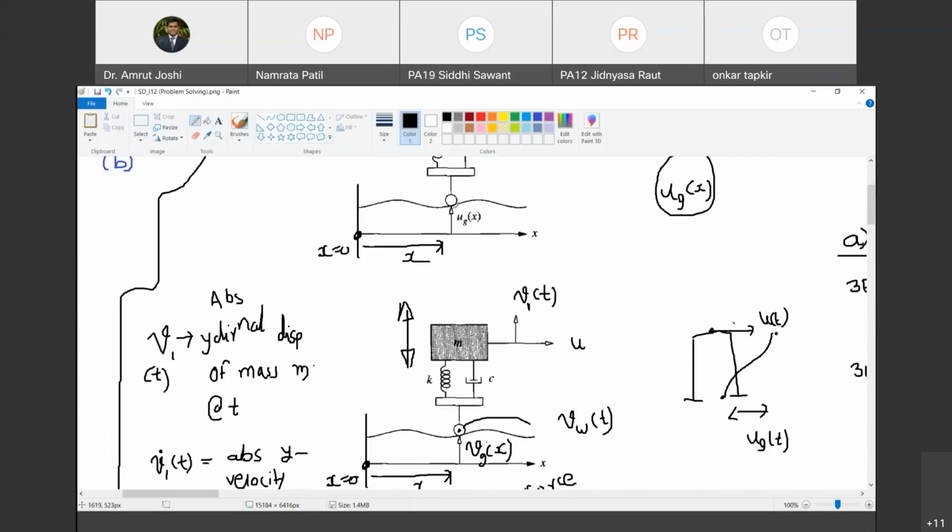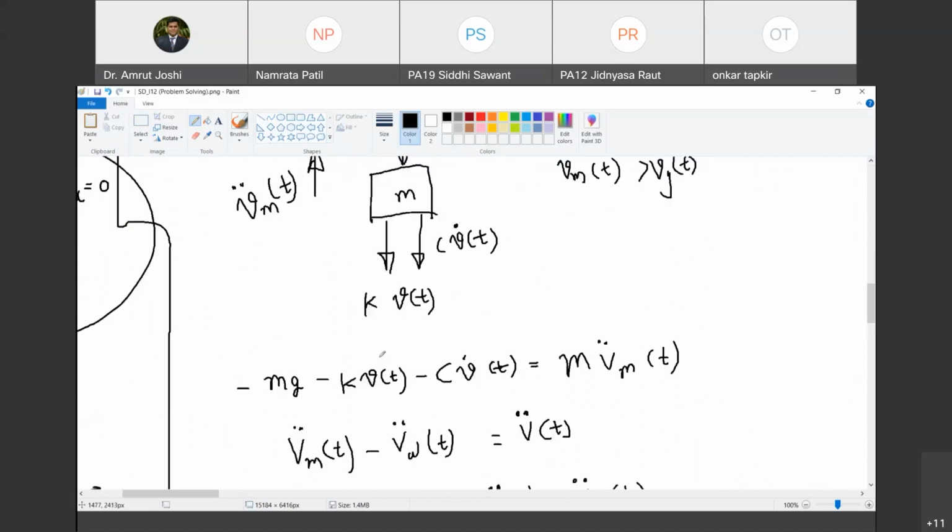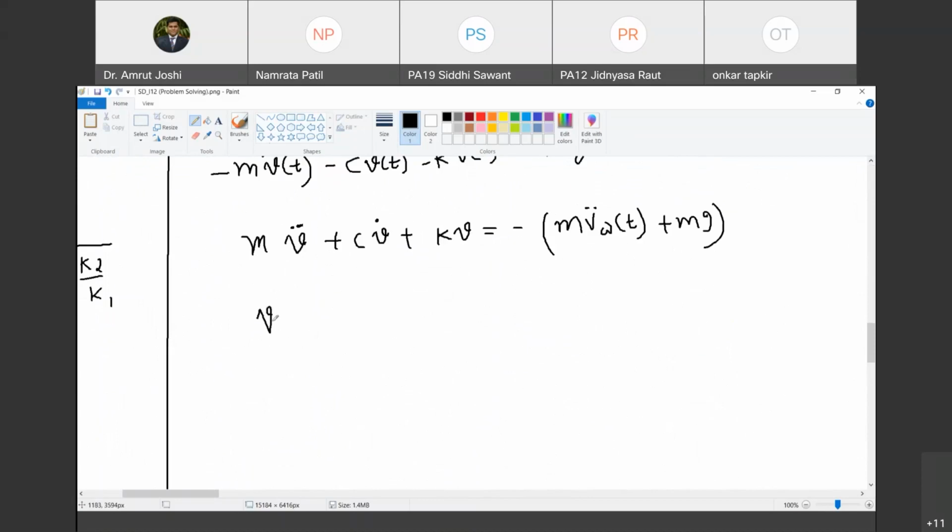Do you know VW, देखो मैं क्या लिख रहा हूं, VW as a function of time? What is VW as a function of time? It is absolute displacement of wheel, absolute displacement of wheel at given instant of time t. Do you agree with me? Chalo. At time t, what is the value of x? Where will the vehicle be? Batao.